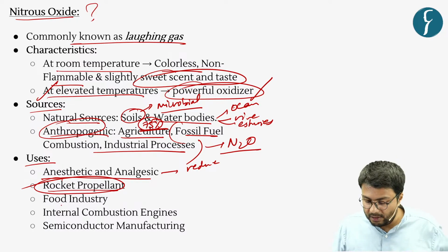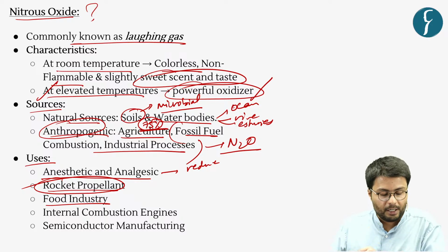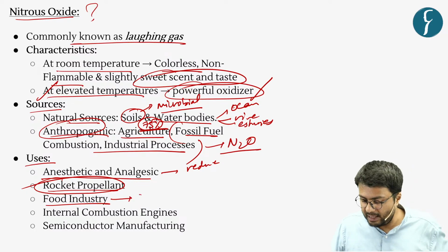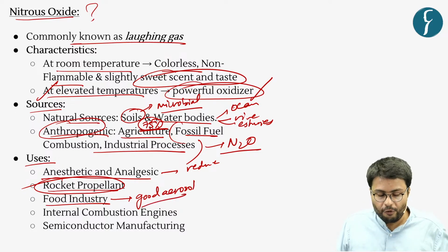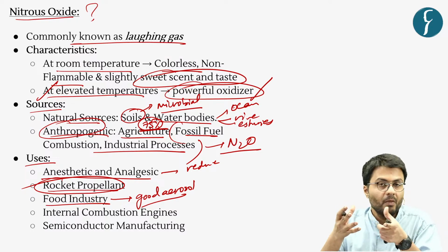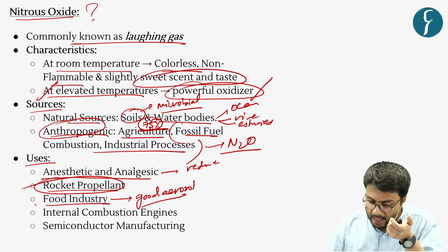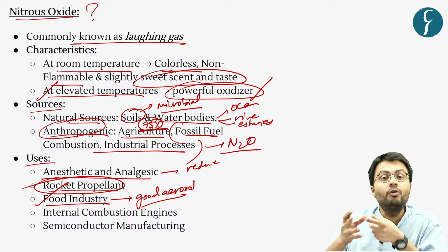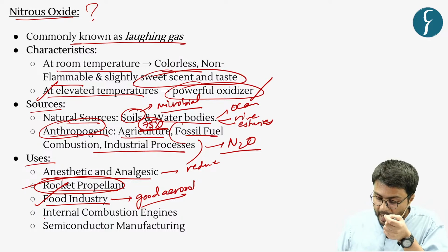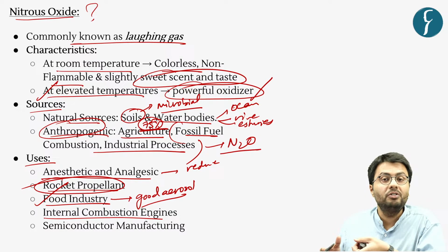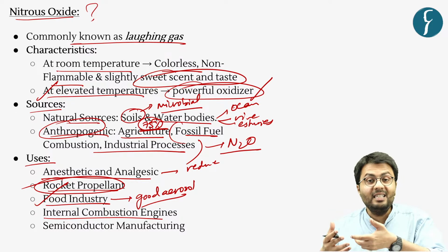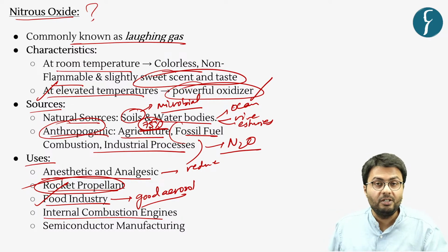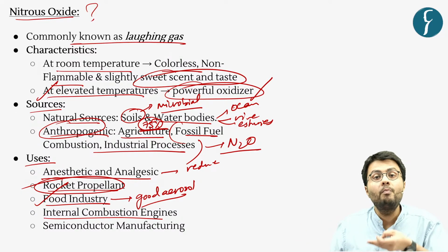Further, it is used predominantly in the food industry, as it is a good aerosol, which means in generating foams as well as making salad dressings, it is commonly used. Additionally, when it is used in internal combustion engines, it also enhances the performance of engines, making the car go faster.